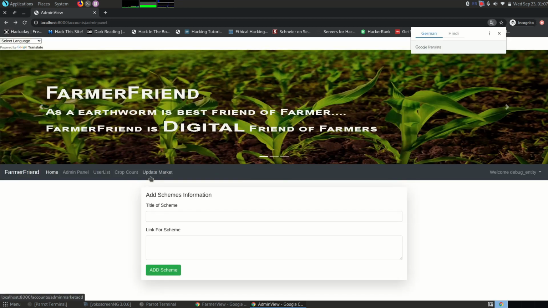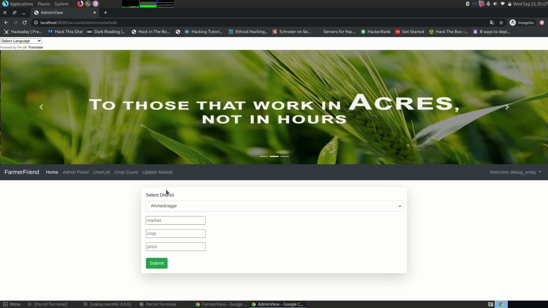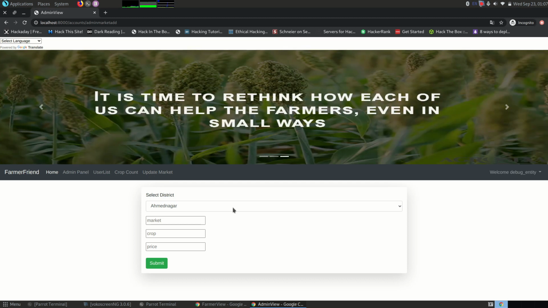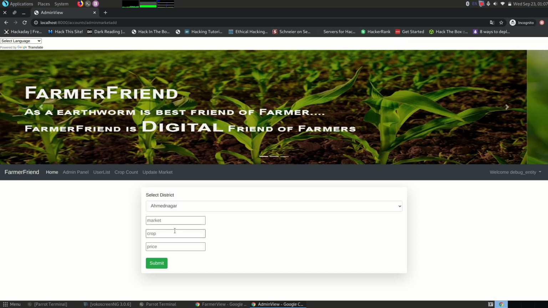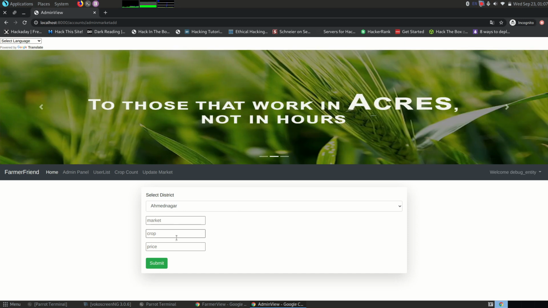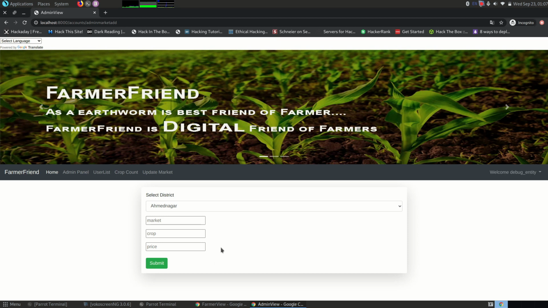So let's go to update market. This is the section where the website admin can update the rate of a particular crop in a particular market. So you can choose the district from here, then add the name of the market, then the name of the crop, and you can add the price, that is the updated price. So the website admin needs to update these prices as the prices get updated in the market.